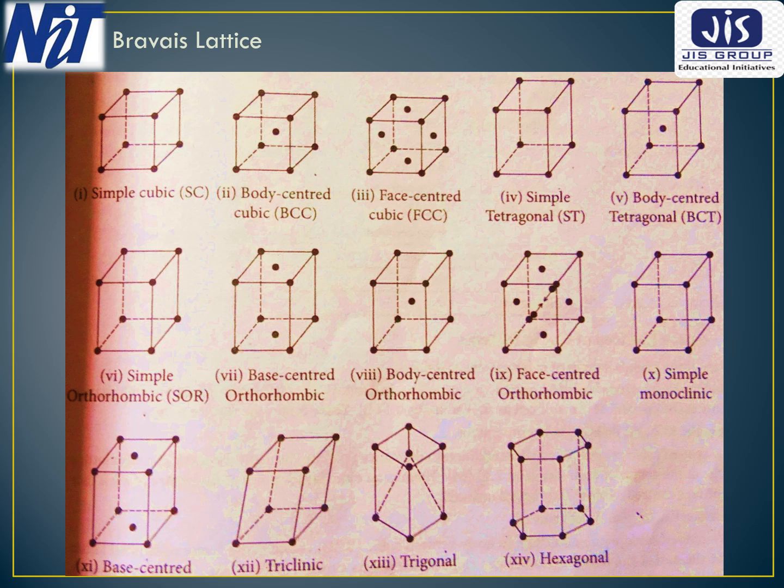So a Bravais lattice is an infinite array of discrete points with an arrangement and orientation that appears exactly the same from whichever of the points the array is viewed.